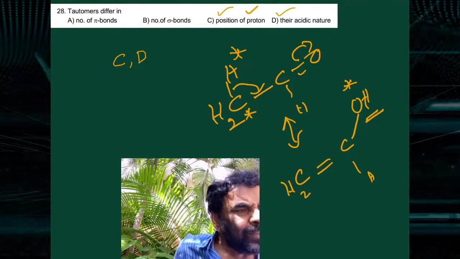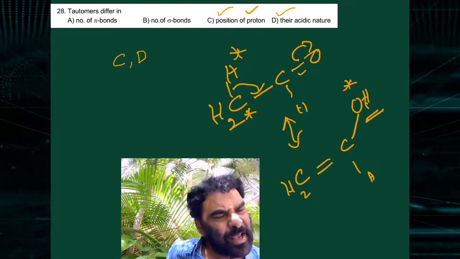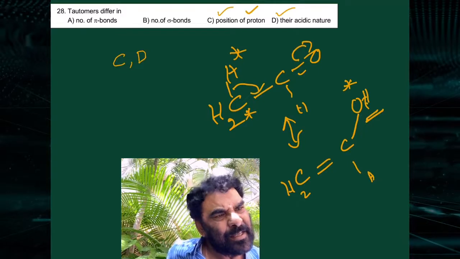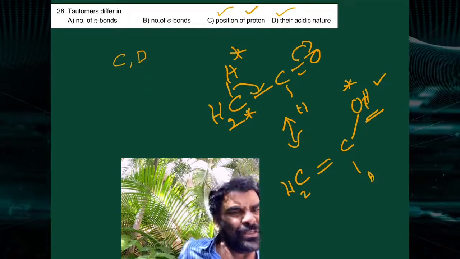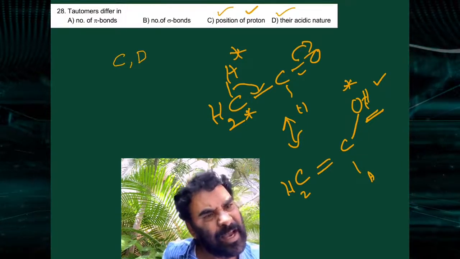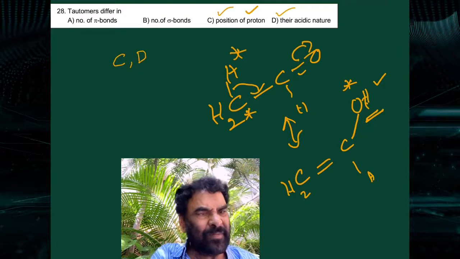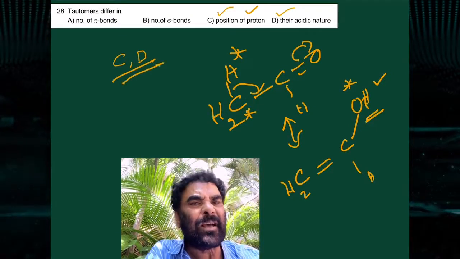Therefore, this is more acidic. As the electronegativity increases, bond polarity increases, and the acidic nature changes. So hydrogen connected to oxygen is more acidic than hydrogen connected to carbon. Therefore, their acidic nature is different. C and D are correct options.